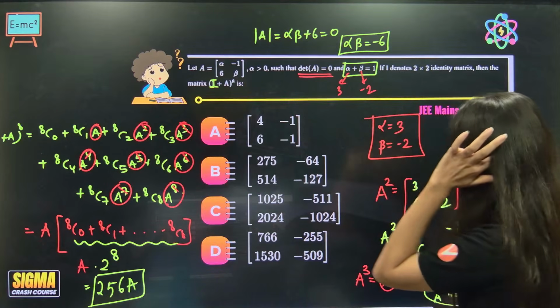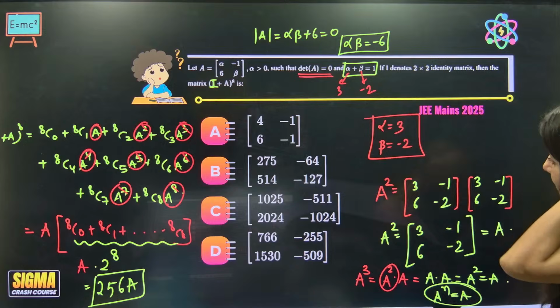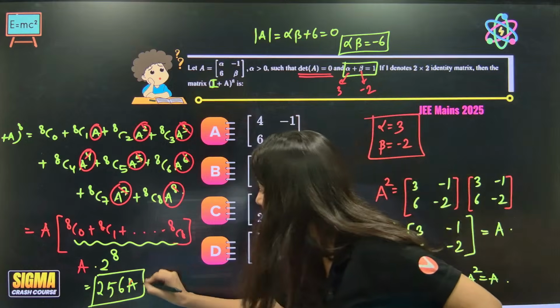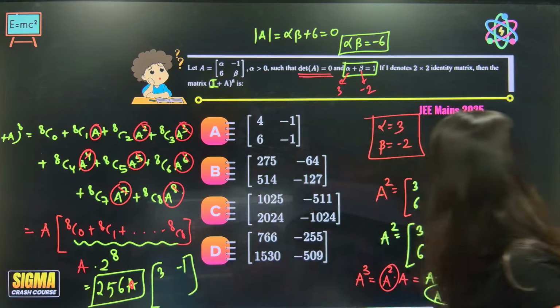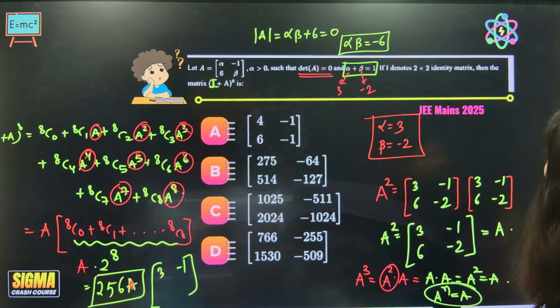So 256 multiply 3. What is A? A is this matrix, 3 minus 1. Am I doing something wrong?